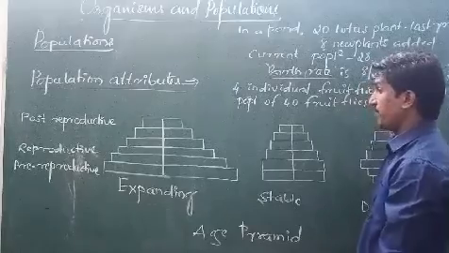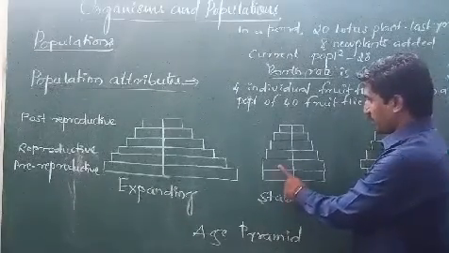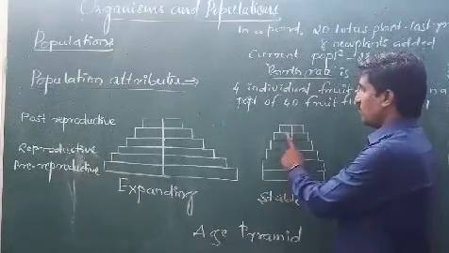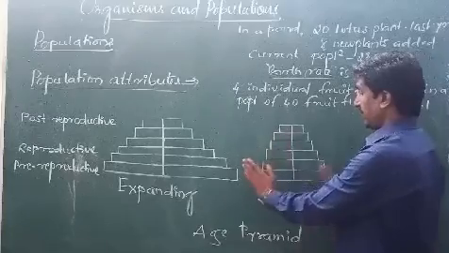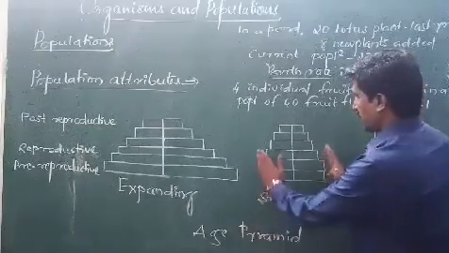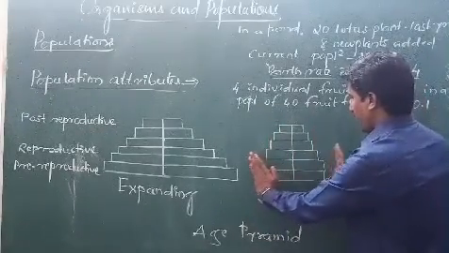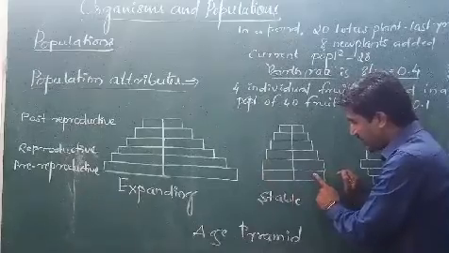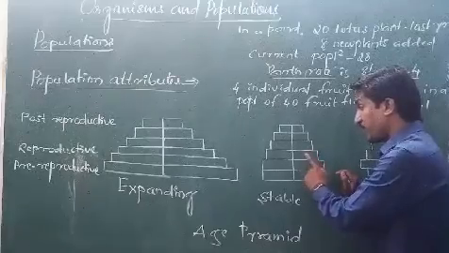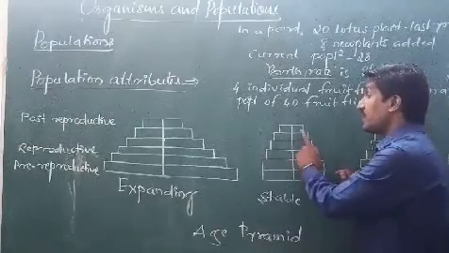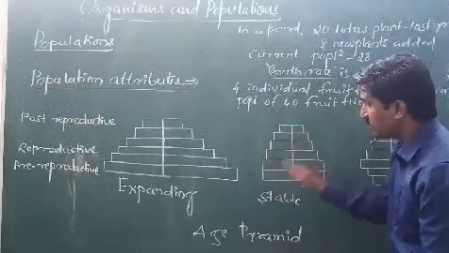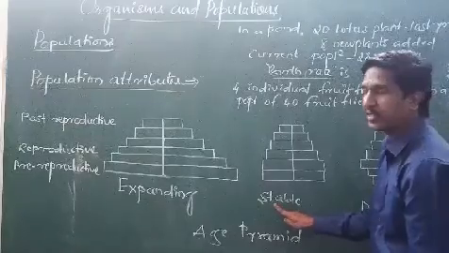And if the pre-reproductive and reproductive and old age post-reproductive are all stable, the range is the same. The number of organisms are the same. The number of organisms of pre-reproductive is the same as that of reproductive, and the number of post-reproductive organisms is a little lesser. So such an age pyramid is called a stable one, right?